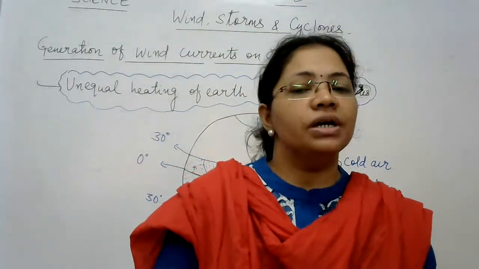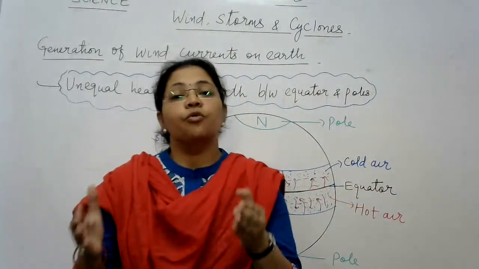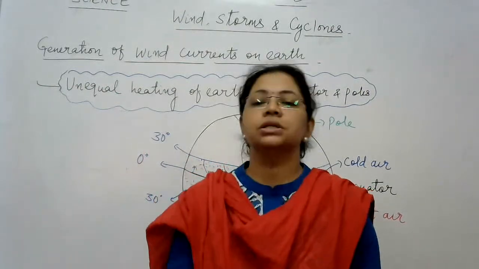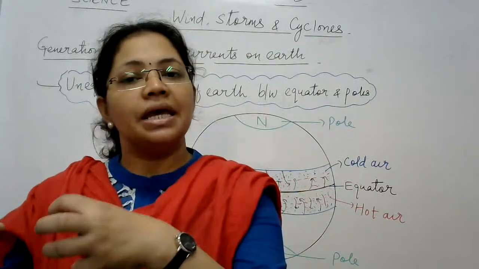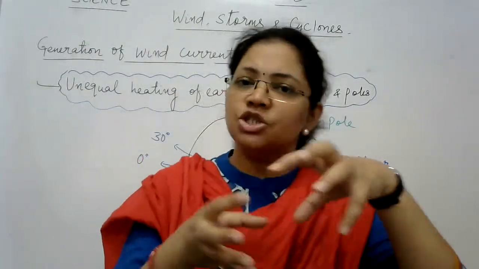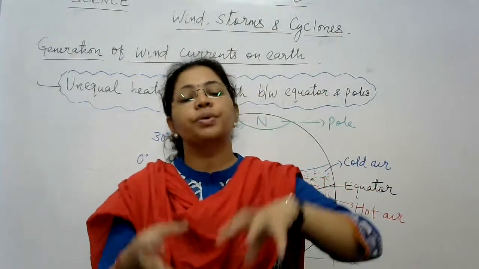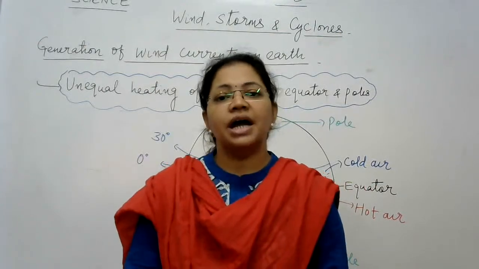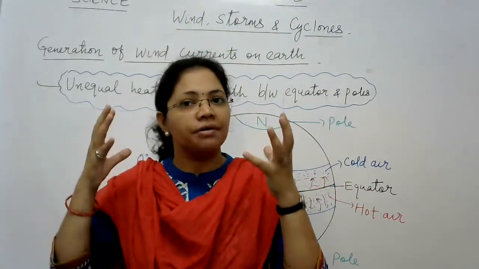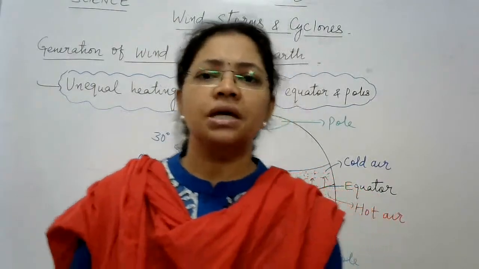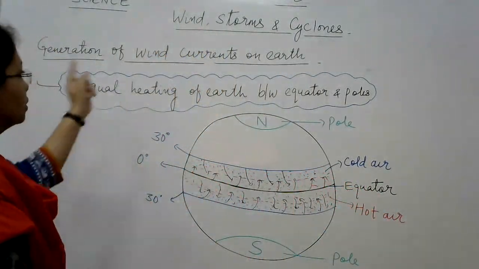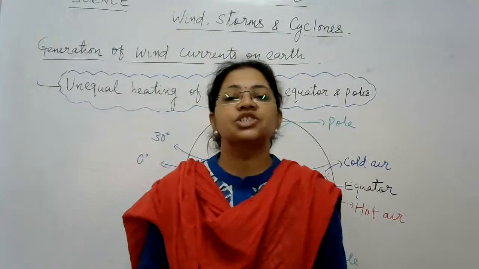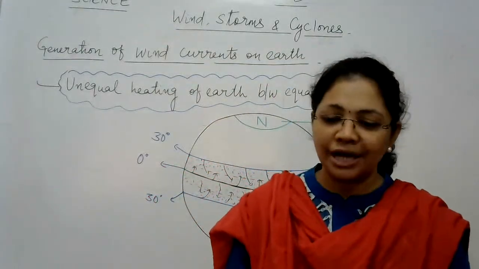So today we will discuss how winds are created on earth, because, as I told you in the first lecture of this chapter, air becomes wind, wind becomes a storm, and it is the storm that becomes a cyclone. So we will discuss today what are the factors responsible for generating wind currents on earth. जो अर्थ पर तेज हवाएं चलती हैं, जो अर्थ पर हवा चलती है, वो कैसे चलती है, that we are going to discuss today.